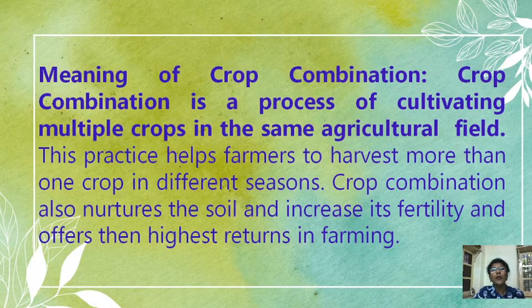Now what do you mean by crop combination? The simple meaning: crop combination is a process of cultivating multiple crops in the same agricultural fields. This practice helps farmers to harvest more than one crop in different seasons. Crop combinations also nurture the soil, increase its fertility and offer the highest returns to farmers.